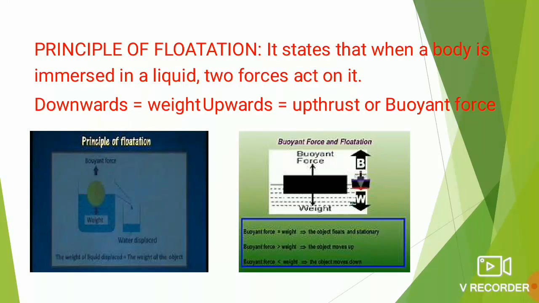When a body is immersed in liquid, two forces act on it. The very first force is the weight, the formula of which is W equal to mass into gravity. The weight of the body, W, always acts vertically downwards. This force has a tendency to sink the body. Whereas the second force is the buoyant force. Another name of buoyant force is upthrust. The symbol is FB. It always acts vertically upwards. This buoyant force has a tendency to lift the body up, that is, to make the body float.